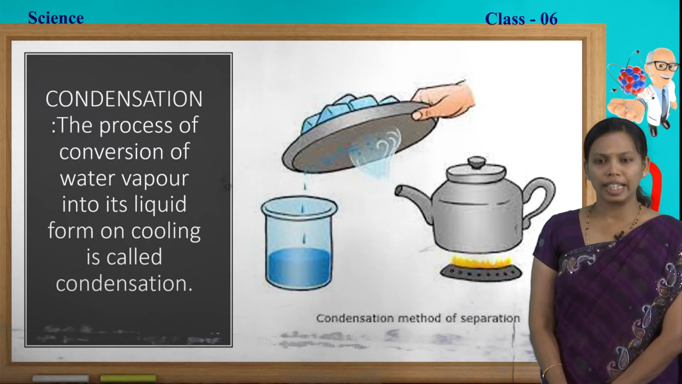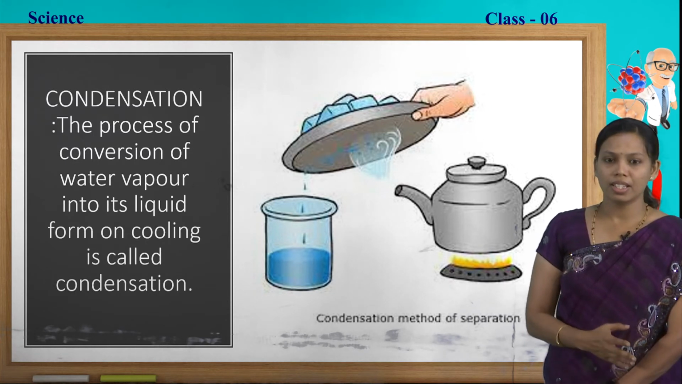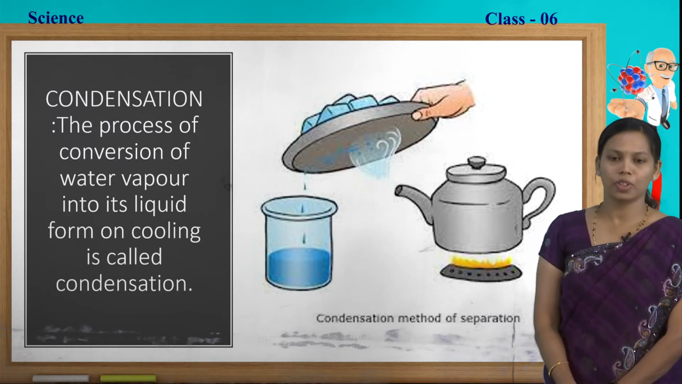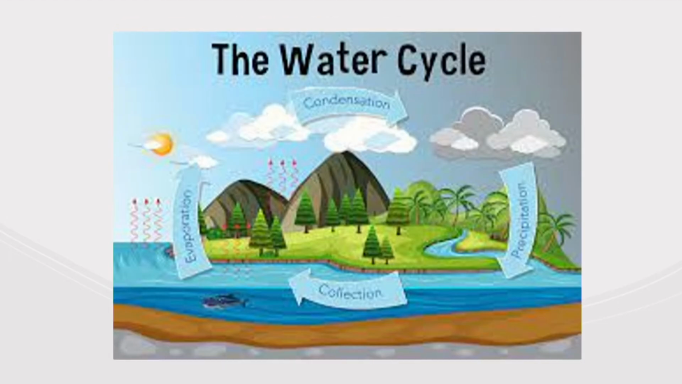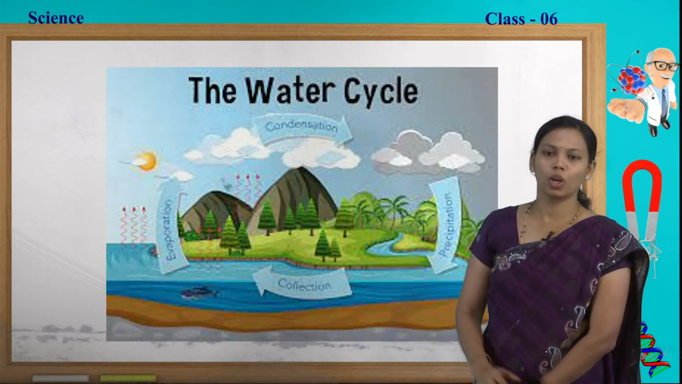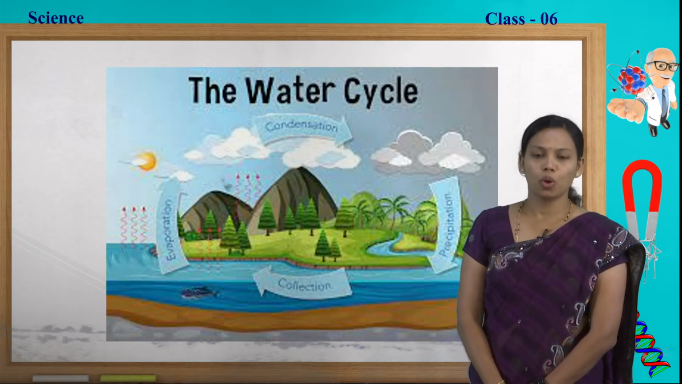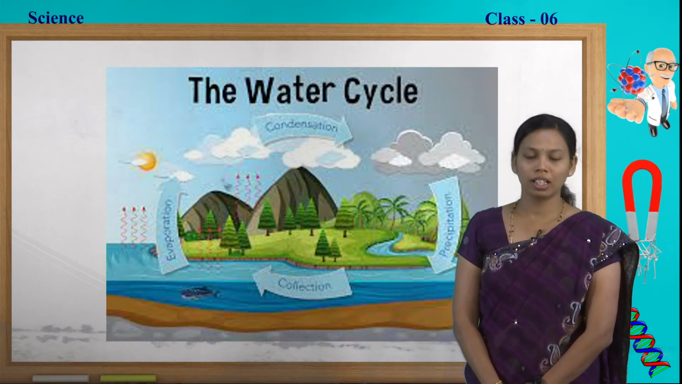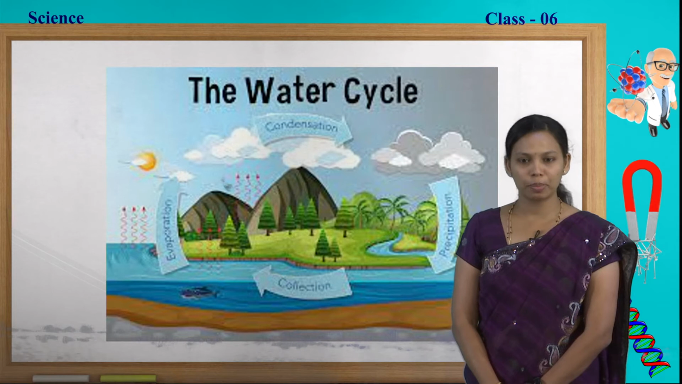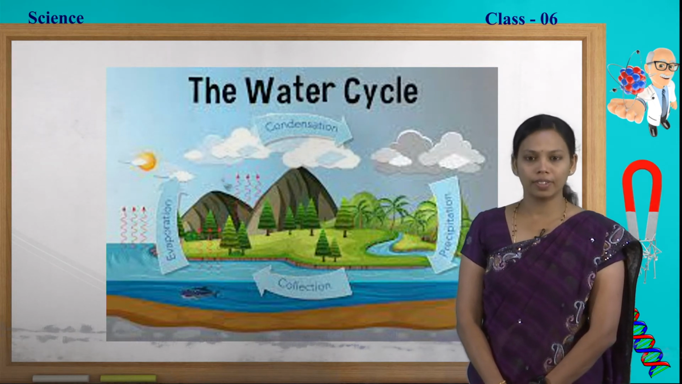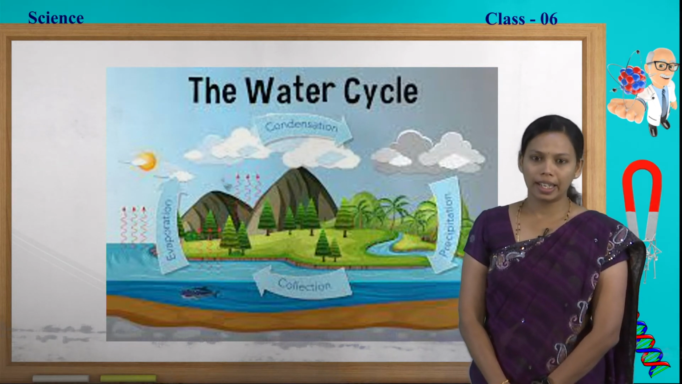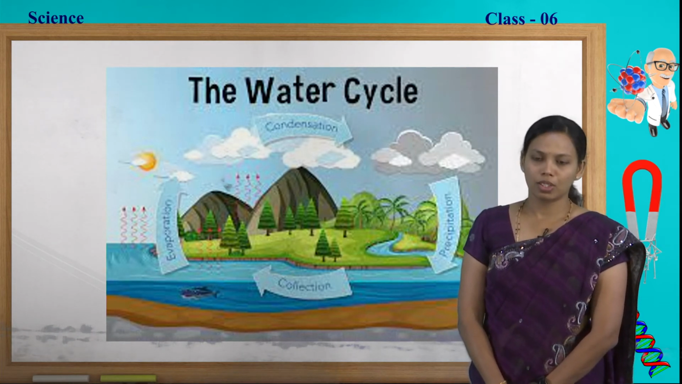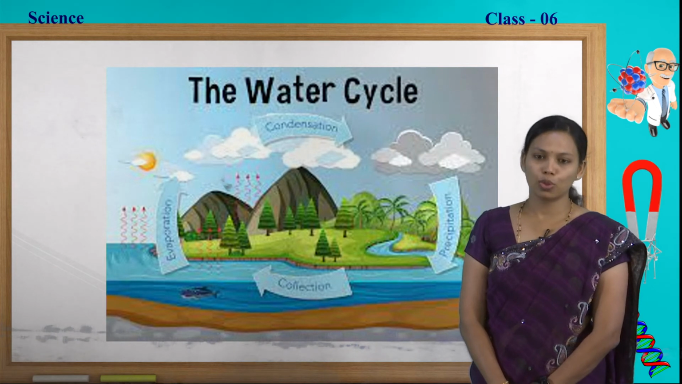In our daily life, we can see condensation and evaporation processes in most instances. For example, look at the picture now. It is nothing but the water cycle. What is the main source of water on the earth? It is nothing but rain. We get the water from the rain only. All the rivers, ponds and lakes are filled with water by the rain only. So we say that rain is the main source of water.